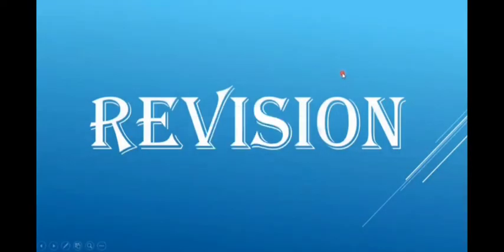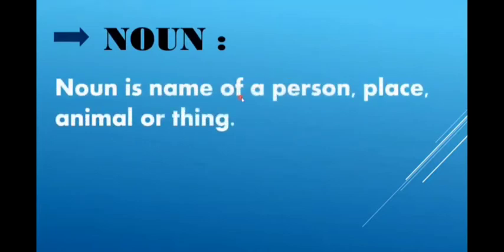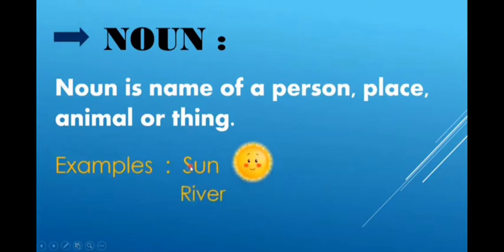Today we are going to revise some previous grammar chapters. At first, we will learn what a noun is. The definition of a noun is the name of a person, place, animal or thing. Some examples are sun, river, boy.